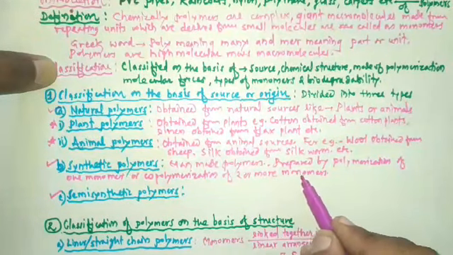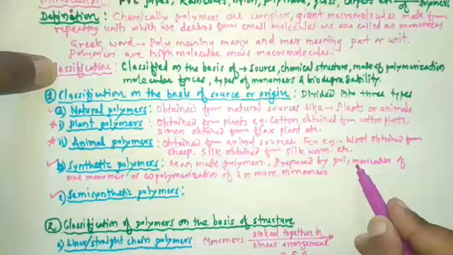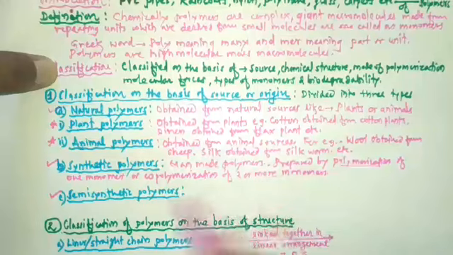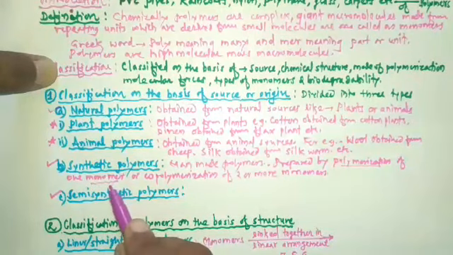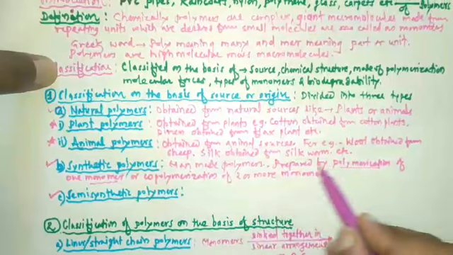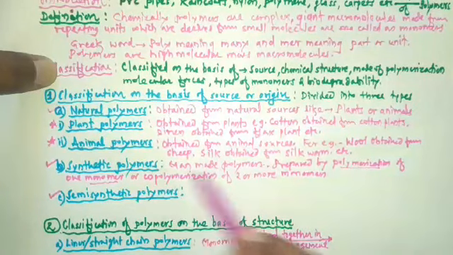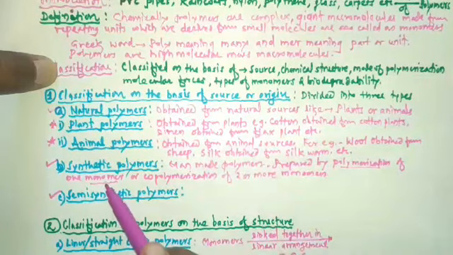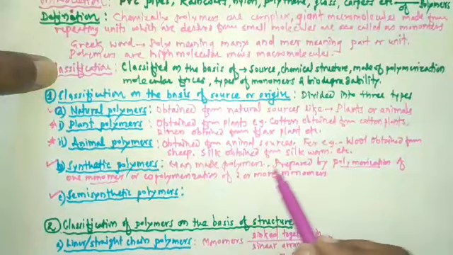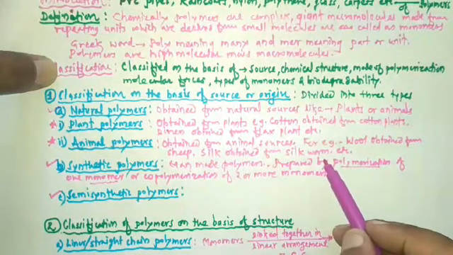Remember that polymerization is the reaction by which polymers are formed, and monomers are the smaller molecules. So synthetic polymers can be prepared by polymerization of one monomer or co-polymerization of two or more monomers.